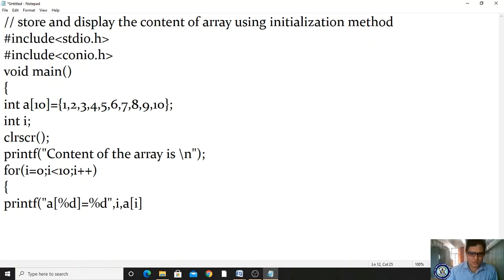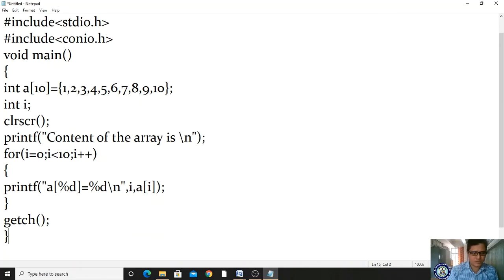If I do it like this, I come to know in which location, a[0], what value I have. What is the a[0] value? 1, right? Likewise it will print. Afterwards it has to give slash n. Next I'm closing, and I'm giving getch.